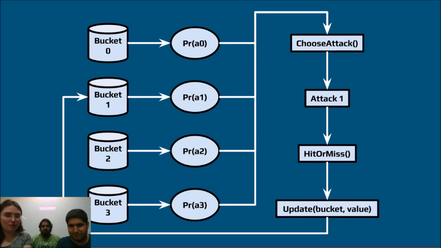So it chooses randomly between the 4 attacks, and then once the attack finishes, it determines whether or not it hit or missed the player, which then updates the bucket with the value of the attack, so that if the attack has a high value, the bucket is updated accordingly. And then the probabilities are adjusted based on however many tokens are in it. So, for example, if attack 1 had a value of 1, bucket 1 would be adjusted by 1 more token and would be twice as likely to be chosen as the other attacks.